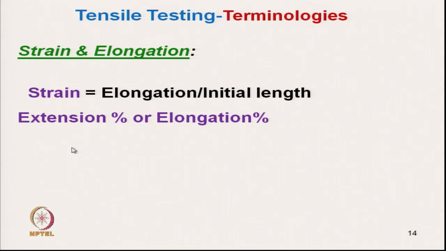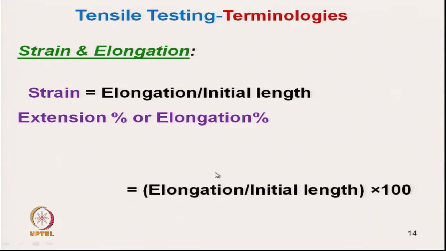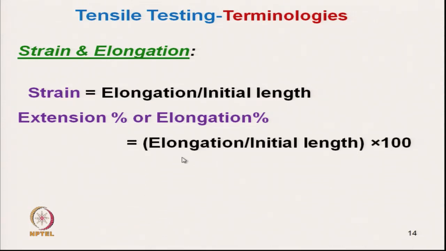Extension percent or elongation percent is the ratio of elongation and initial length multiplied by 100. These terms, strain and elongation, are used for any engineering material, they are not specific to textile material.